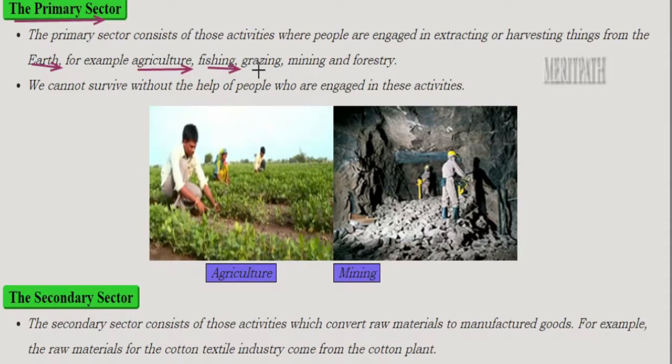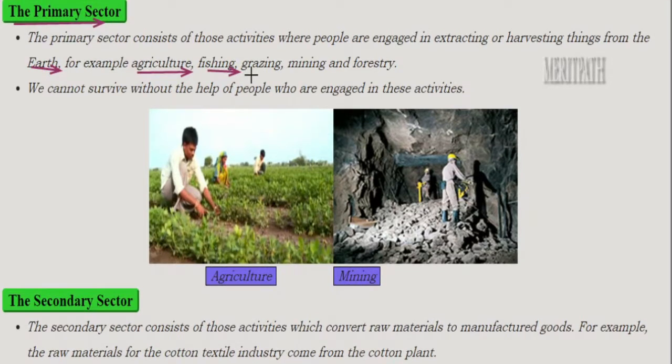That is one method. Next method is grazing. What is grazing? Farmers or other people rear cattle, right? What do you mean by cattle? Cattle means sheep, cow, buffalo, goats. All these are domestic animals. They rear these animals. And what is the food for these animals? The grass, the plants growing on the surface of the earth. So when these animals go and feed on the grass, that process is known as grazing.